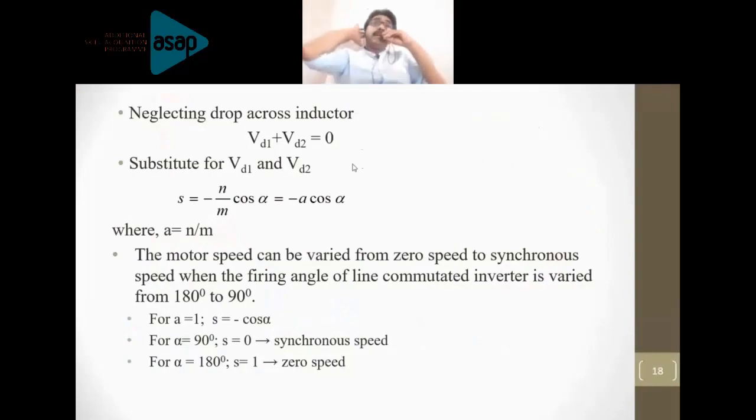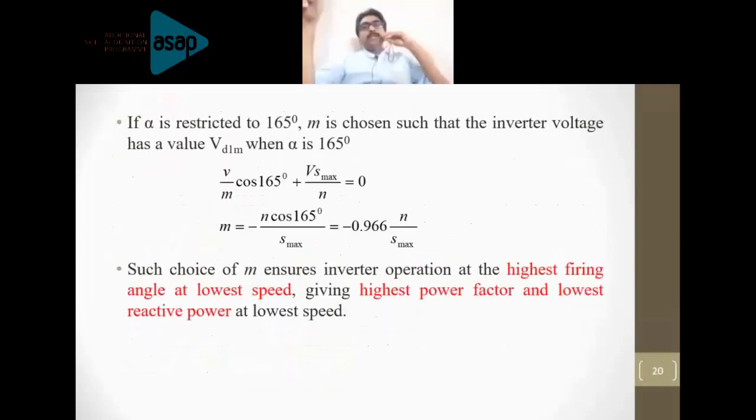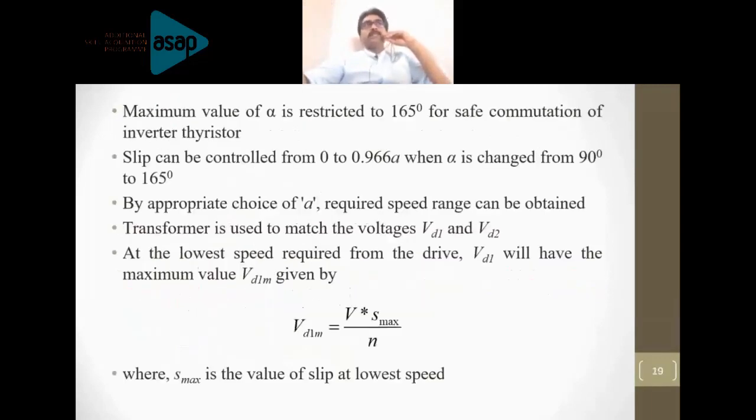With the previous slide, I just explained how we can control the speed between zero speed and synchronous speed by varying the firing angle between 90 and 180 degrees. Again, in order to have a safe commutation, go to slide number 90. We restrict the firing angle to 165 degrees, so that the maximum speed which can be controlled is 0.966 when the firing angle is varied from 90 to 165 degrees.